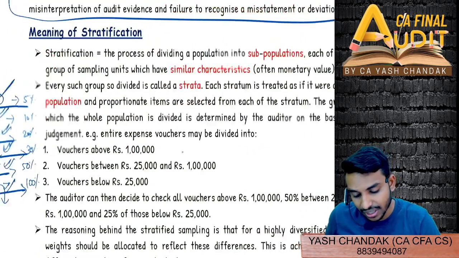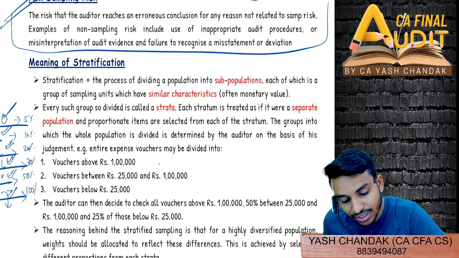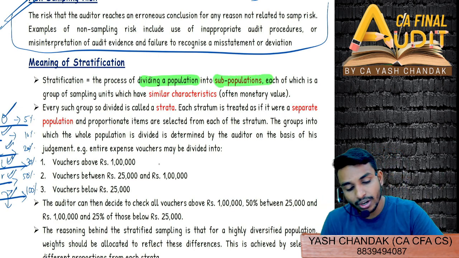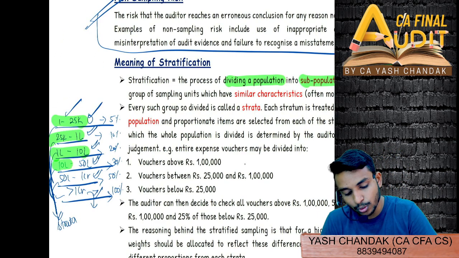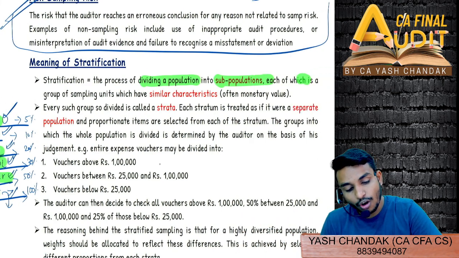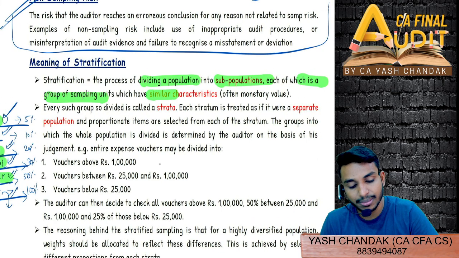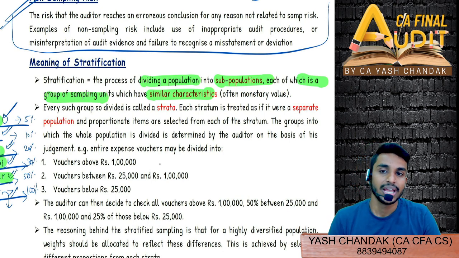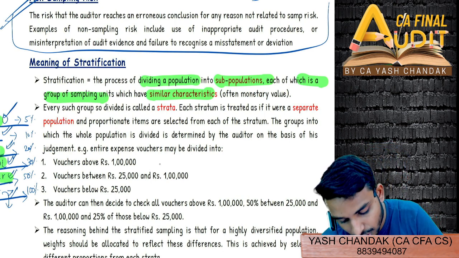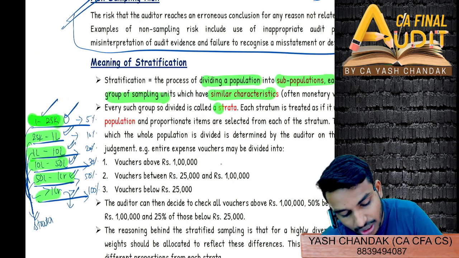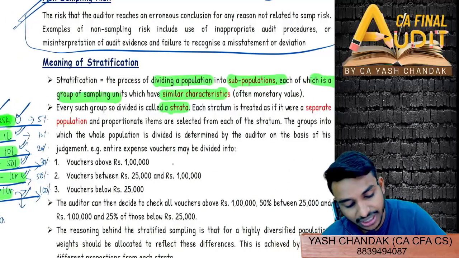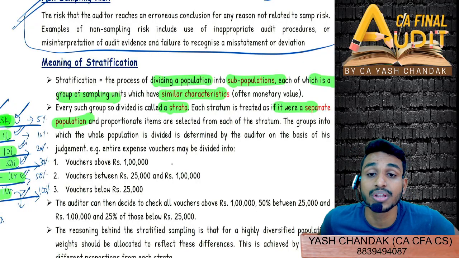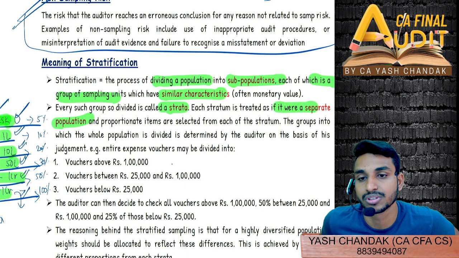It is what they are saying, that stratification is the process of dividing a population. You have divided the entire 100% of the population into subpopulations, into subcategories, each of which is a group of sampling units which have similar characteristics, often monetary value. Now each group is called what? Strata. From each of these strata, you will then carry out a separate population analysis and carry out separate sampling in each of the groups.